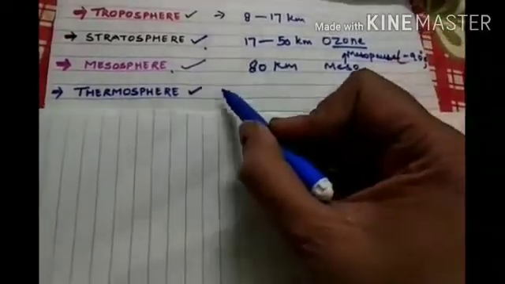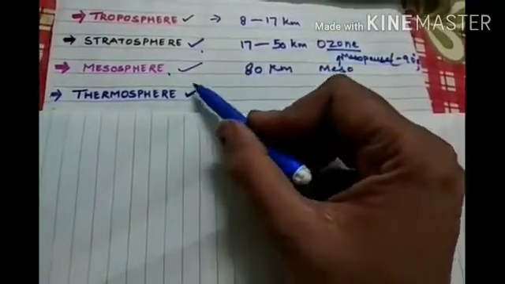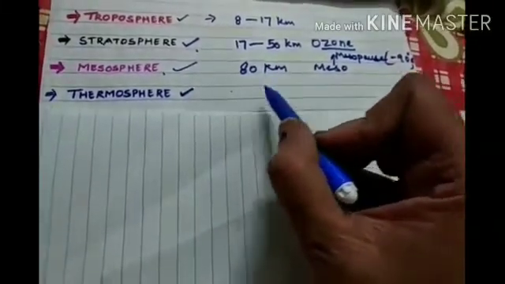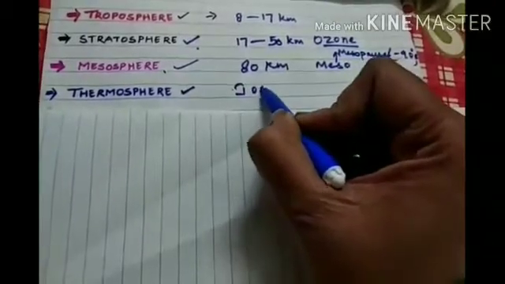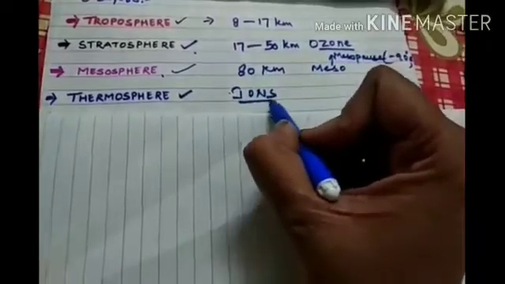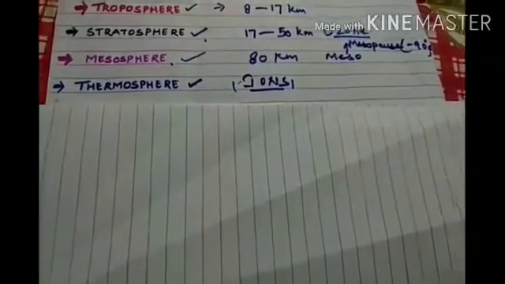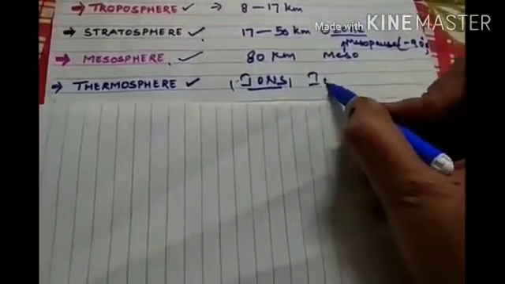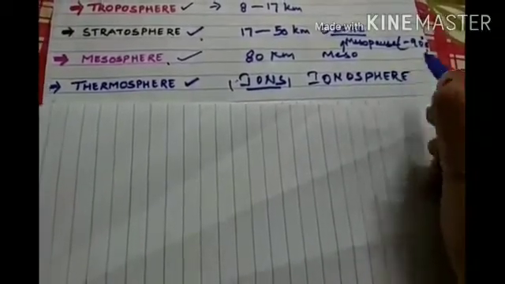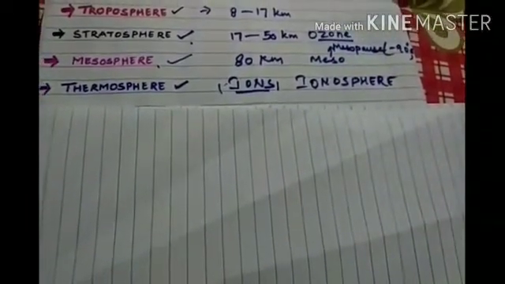Whatever solar radiation comes towards the earth is absorbed in this layer, because charged ions are found here. That is why this layer is known as the ionosphere. One name is thermosphere, the other is ionosphere, and it gradually mixes with the exosphere.